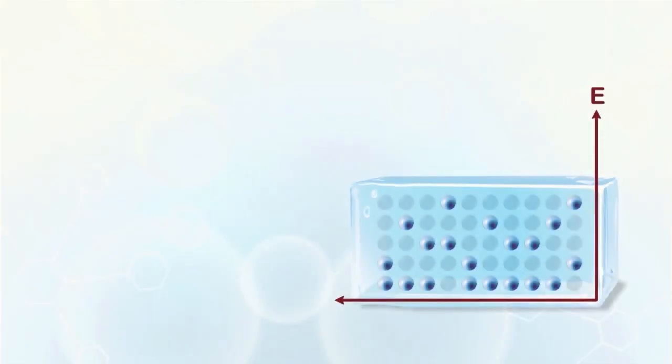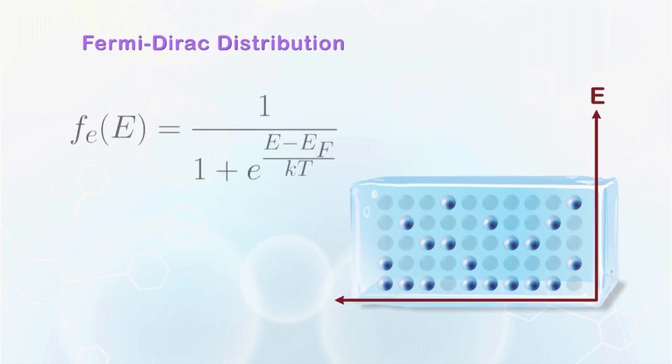The distribution of carriers in the states of a band is governed by a probability function called the Fermi Dirac distribution function, and the Fermi Dirac function is given by the expression shown here. The function describes the probability of a state at the energy level E being filled by an electron. In the equations, EF is a reference energy called the Fermi energy level, or simply Fermi level, which will be discussed later. You may just consider it as a constant for the time being.